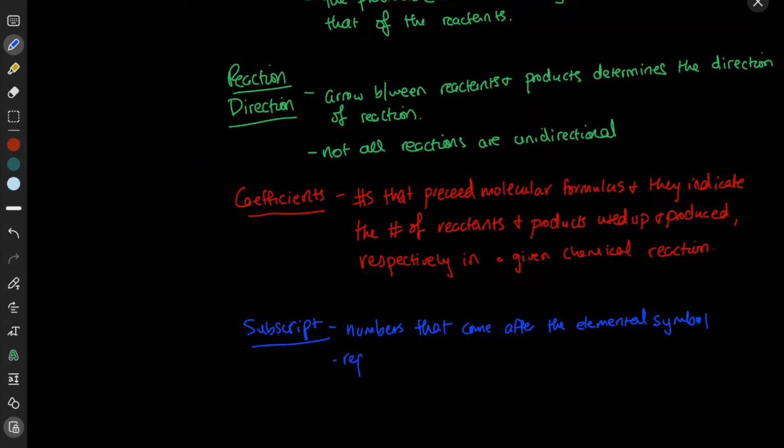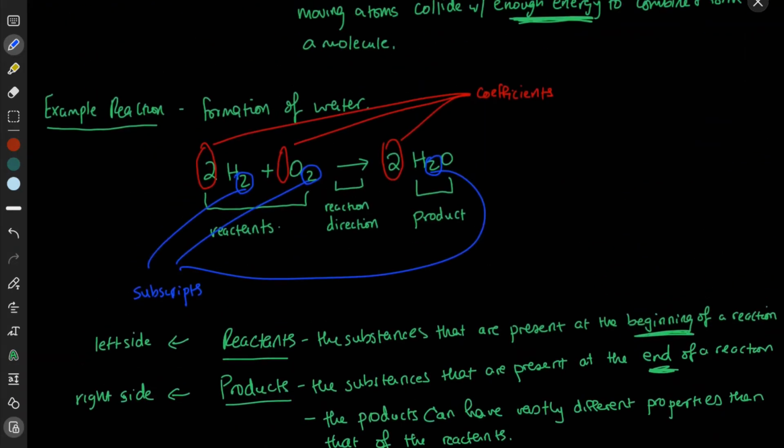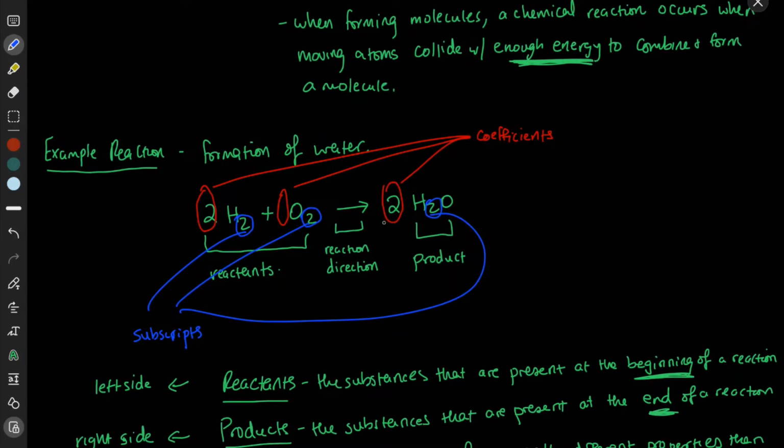So they represent the number of atoms in a particular molecule or compound. That's what a subscript is. The difference is that coefficients come before molecular formulas. If you look, this one only has one coefficient.